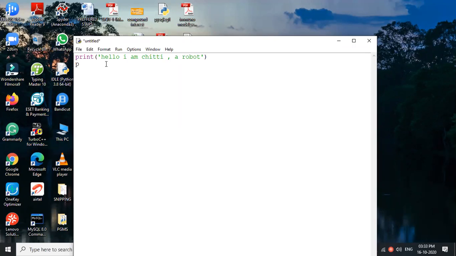Okay, then it's asking, I need chocolate. I have to give the single quote or double quote, no? So that's what. Okay, I need a 50 rupees chocolate. Likewise, I'm just giving, or else it's asking, do you have what chocolate? Can you say any chocolate name? Dairy Milk. Okay.